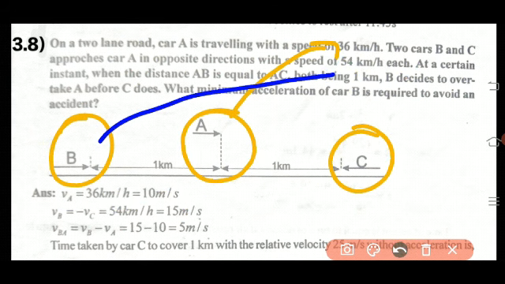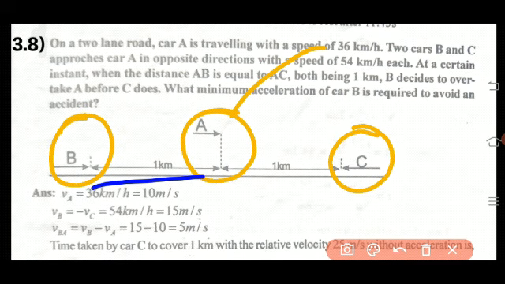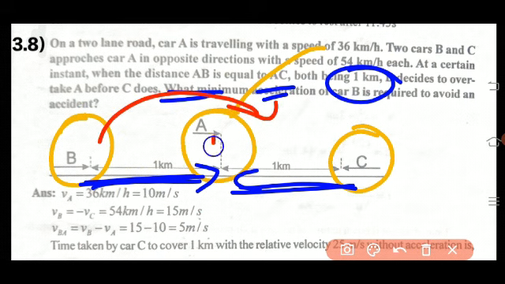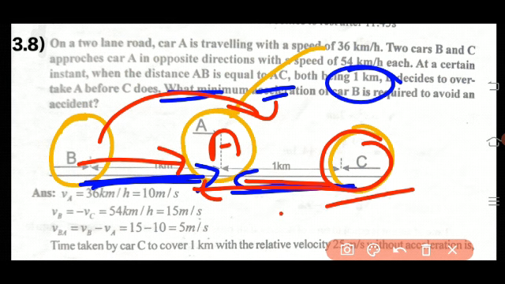So we need, when B and A are 1 km away from each other, that is given when AB is equal to AC, being 1 km, at this time B decides to overtake car A without colliding with C. Because there are only two lanes, only two cars can pass each other.